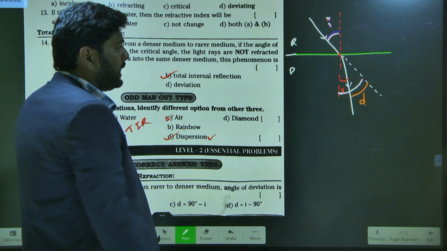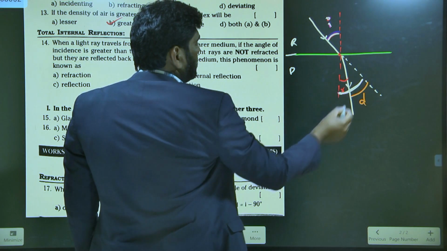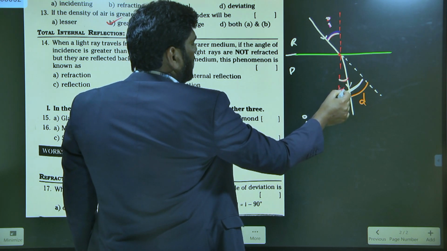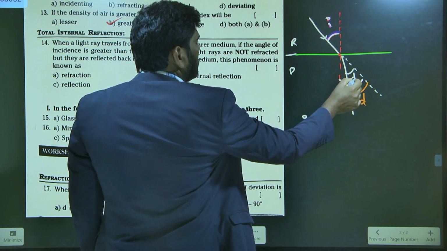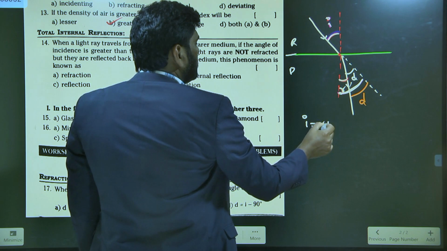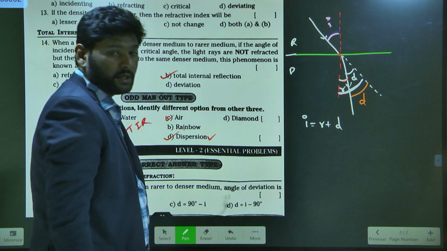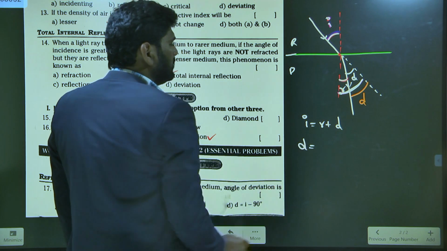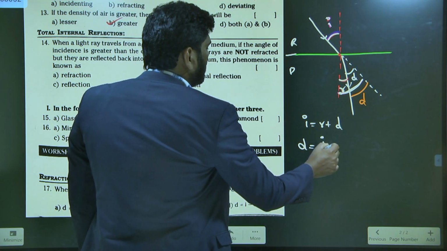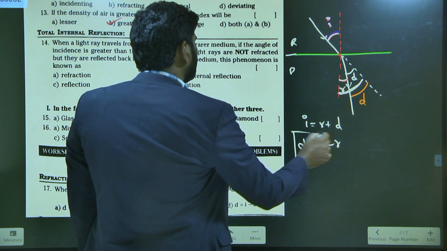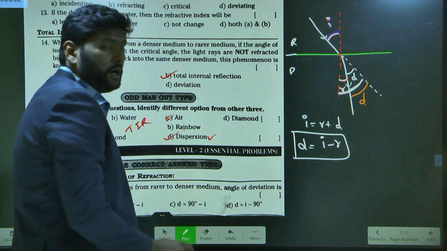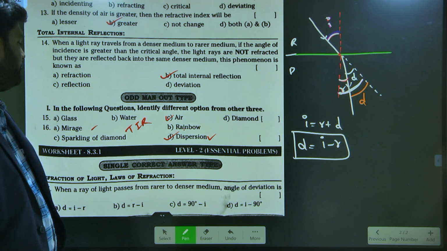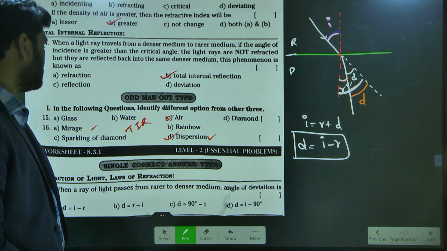But this angle of incidence I can write as angle R plus angle D together, so I equals R plus D. From here, deviation angle D is equal to I minus R. So the difference between the incident angle and the refracted angle gives us the deviation.